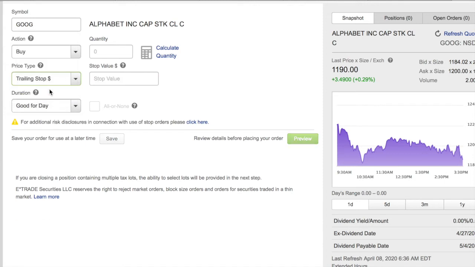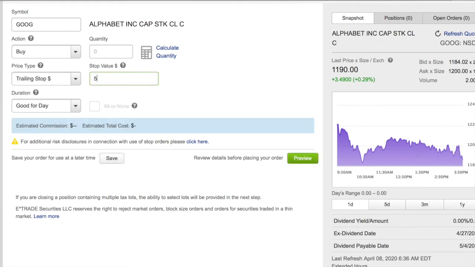Next one, trailing stop. Let's say you have bought the stock, and you're saying, hey, as long as the stock is going up, keep it. But if it falls back $5, sell it. As long as the stock is going up, if it drops $5, sell it. Turn it into a market order.